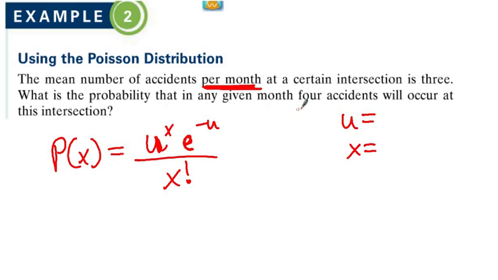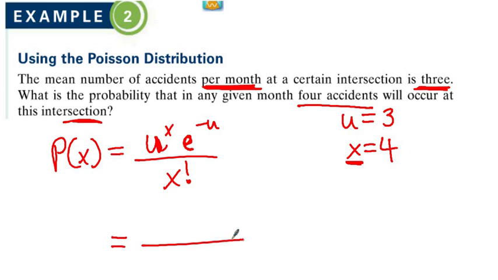Okay, what is the probability then in a given month? So the mean number of accidents per month is 3. So mu is 3. What's the chance in a given month 4 accidents will occur? So we're looking for 4 as our successes. Remember, x is the number of successes. And again, we don't mean that getting in an accident means that you're successful. It just means for this particular experiment, that's what we want.